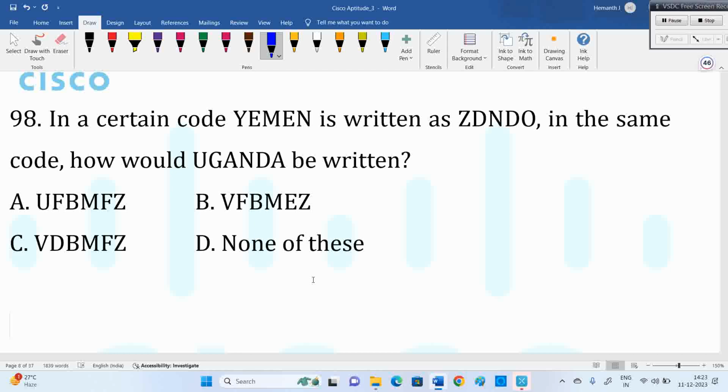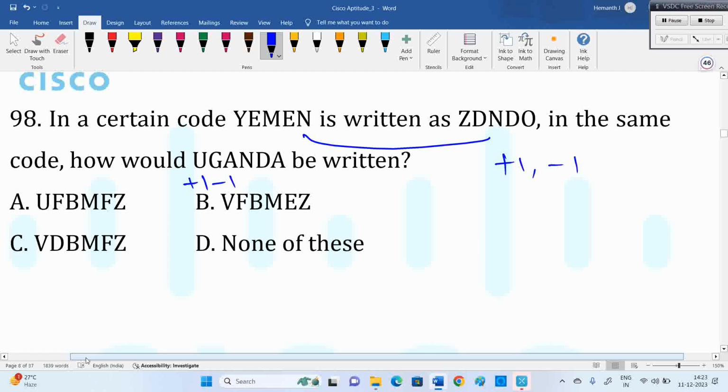The logic is simple: plus 1, minus 1, alternately they given. So if you do plus 1, U plus 1 is V, G minus 1 is F, but check up to the last because there is an option for none of this. As none also there, don't leave it. It will be B or none. You keep checking that also.